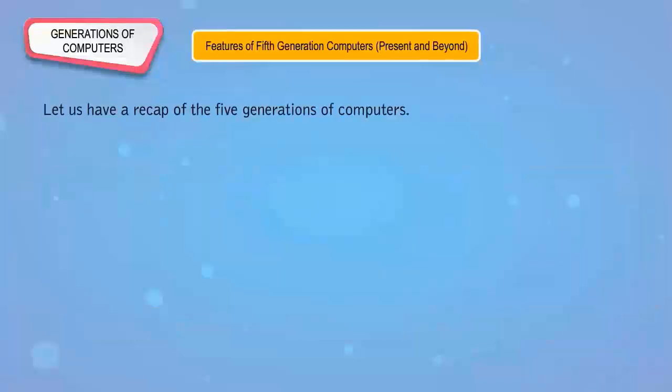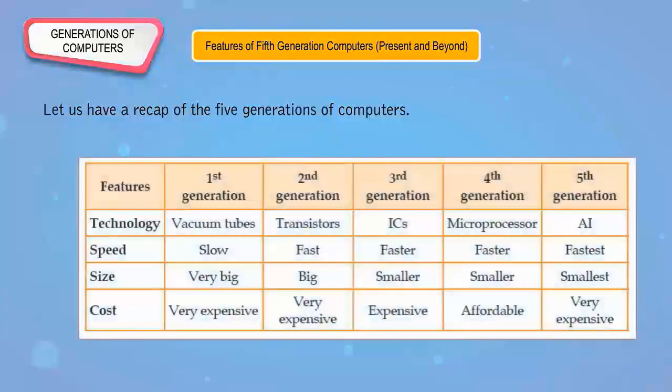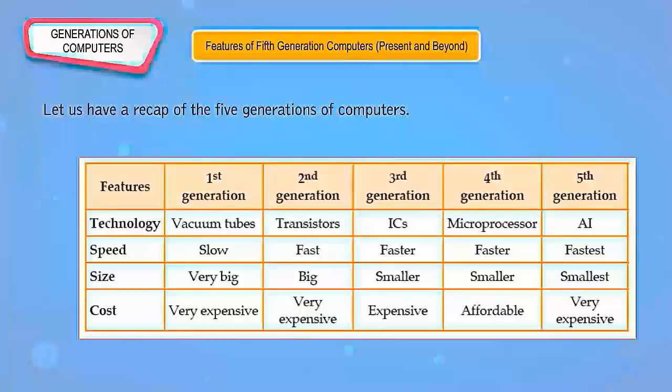Let us have a recap of the 5 generations of computers. Features: first generation, second generation, third generation, fourth generation, fifth generation. Technology: vacuum tubes, transistors, ICs, microprocessor, AI.